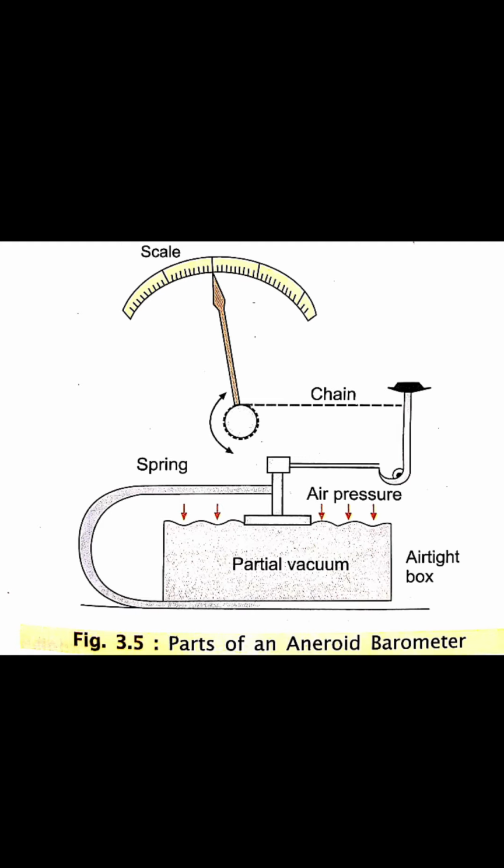Advantages of using an aneroid barometer: it has no mercury column and is very easy to handle. It has a metal box which is partially evacuated. The box is very sensitive to variations in air pressure. It expands when the pressure is low and gets compressed when the pressure is high. The box is connected to a pointer which moves over a scale to indicate the atmospheric pressure.